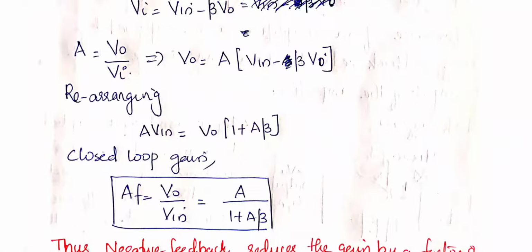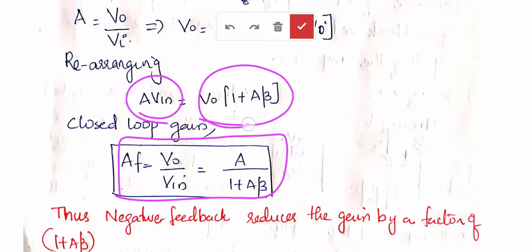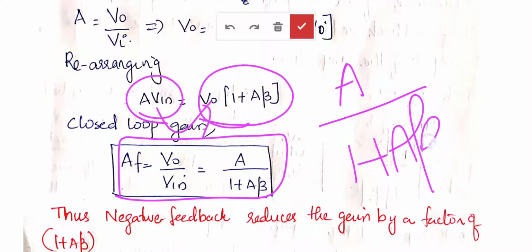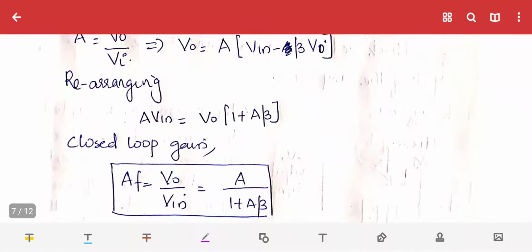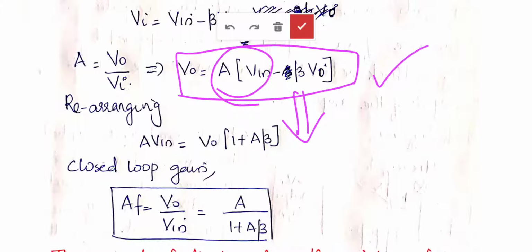So we will get AF is equal to VO by V in, so A V in is equal to VO into 1 plus A beta. So you can see from this equation, we came to this equation, A V in is equal to VO plus A beta VO. So taking VO common, VO into 1 plus A beta, VO by V in is equal to AF, that is nothing but A by 1 plus A beta.